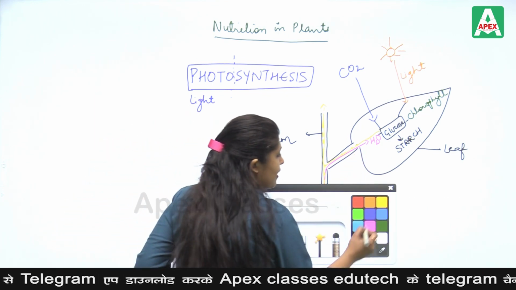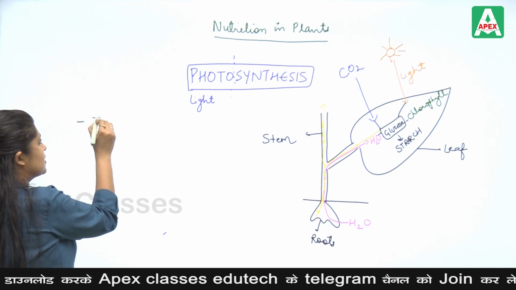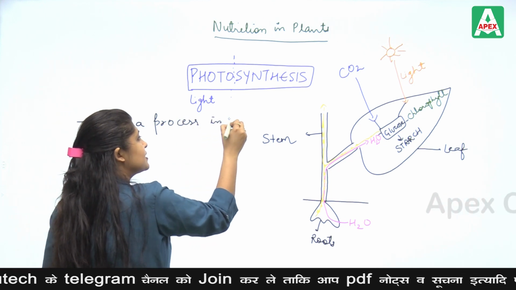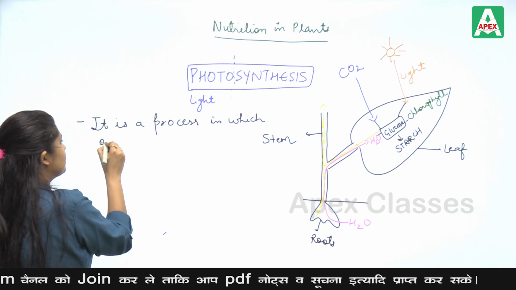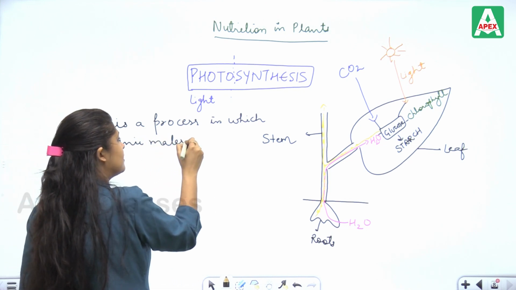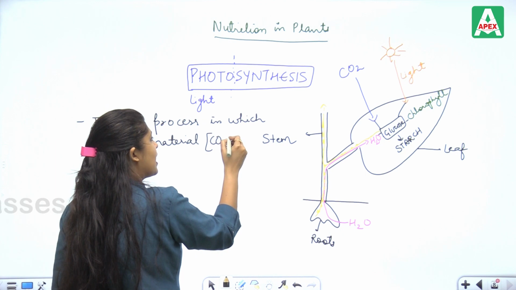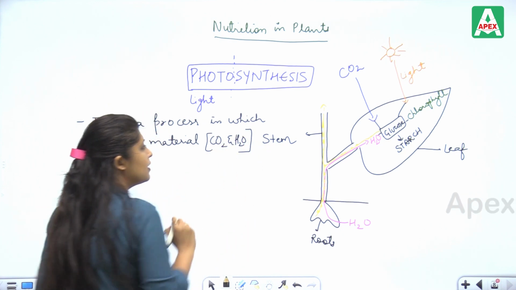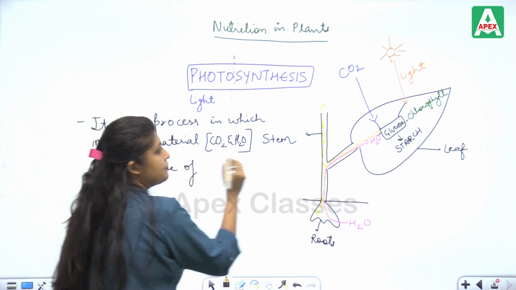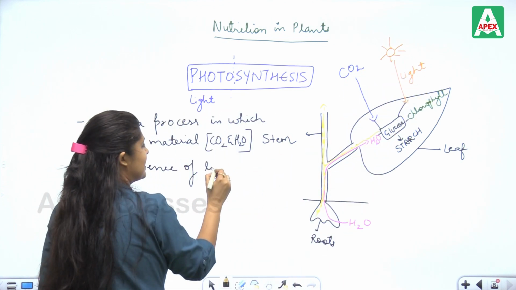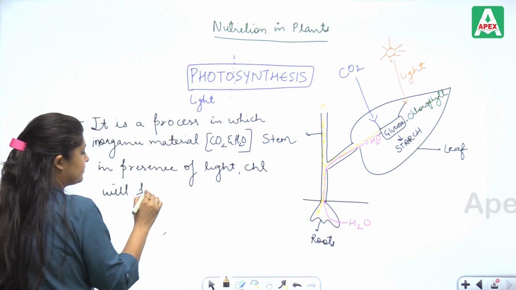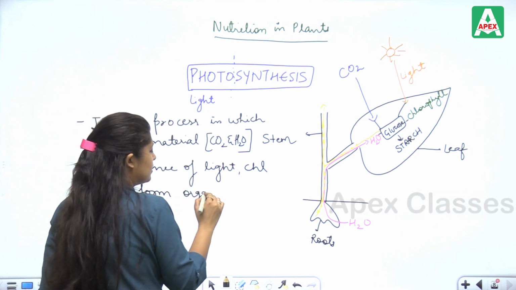So when we write about photosynthesis, it is a process in which inorganic material, that is CO2 and water, in the presence of light and chlorophyll, sunlight and chlorophyll, will form organic compound, that is food.